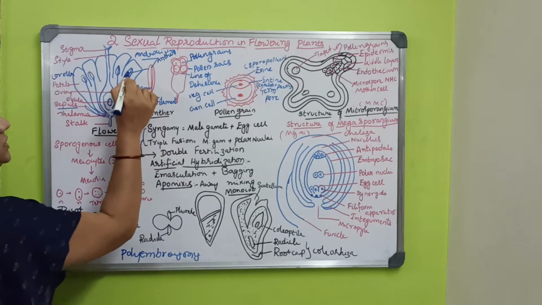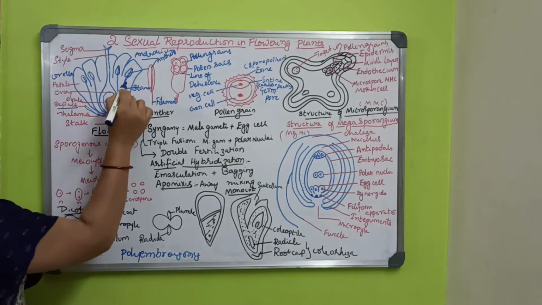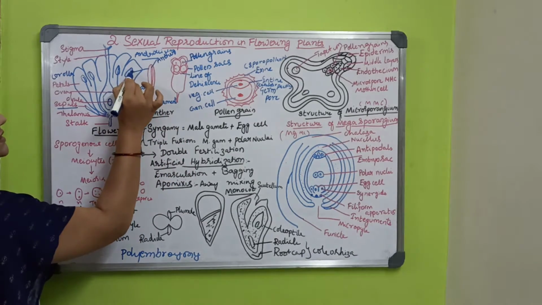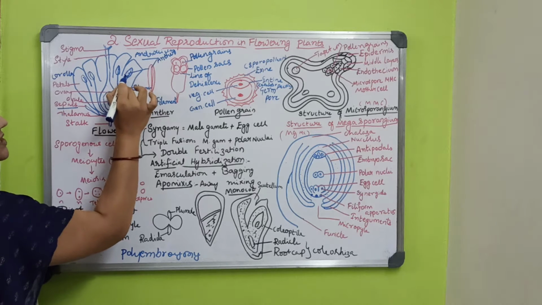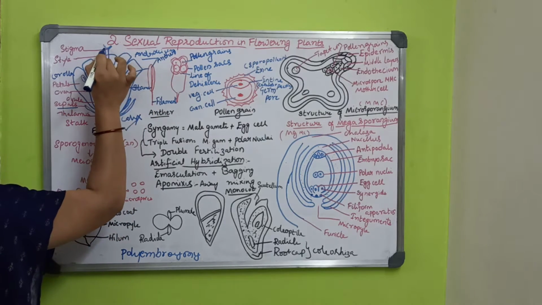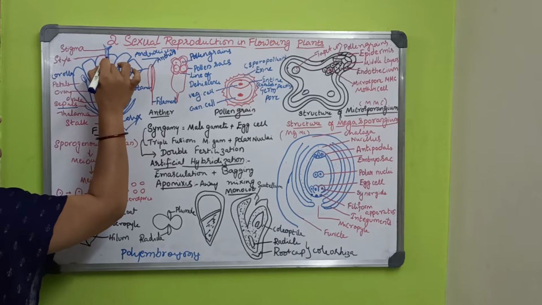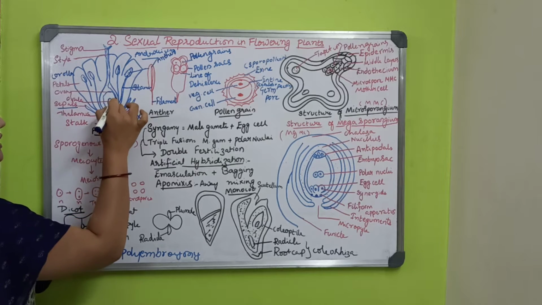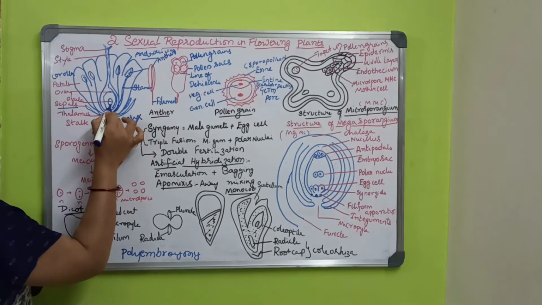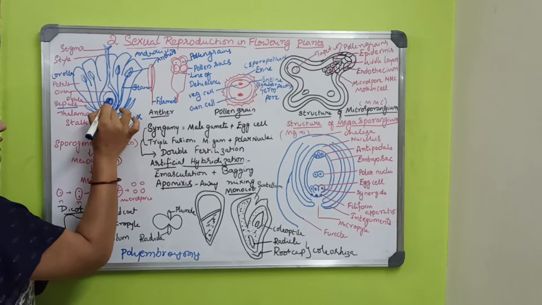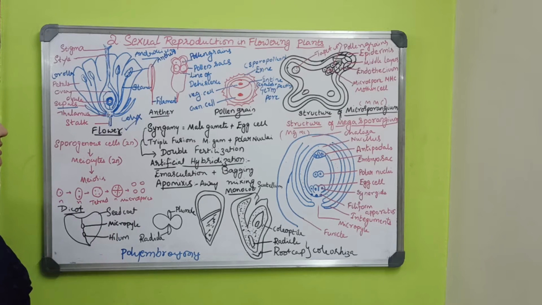During pollination, when an insect comes, or through wind, the pollen grains reach the ovule, and then slowly fertilization will happen here.